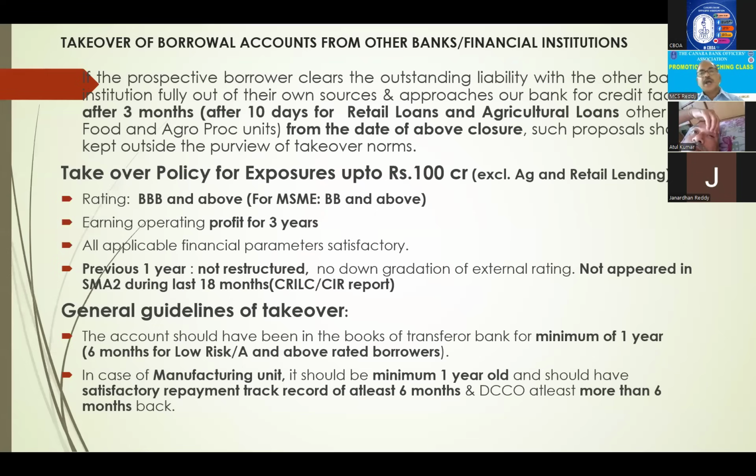And next one is up to BBB and above. We will accept. In case of MSME, BB means it is a moderate risk. Normally, up to normal risk we will accept, but MSME moderate risk because we are considering up to moderate risk as investment grade. So BB is considered as moderate risk, it is investment grade. MSME we accept. For others, it is BBB, normal risk.